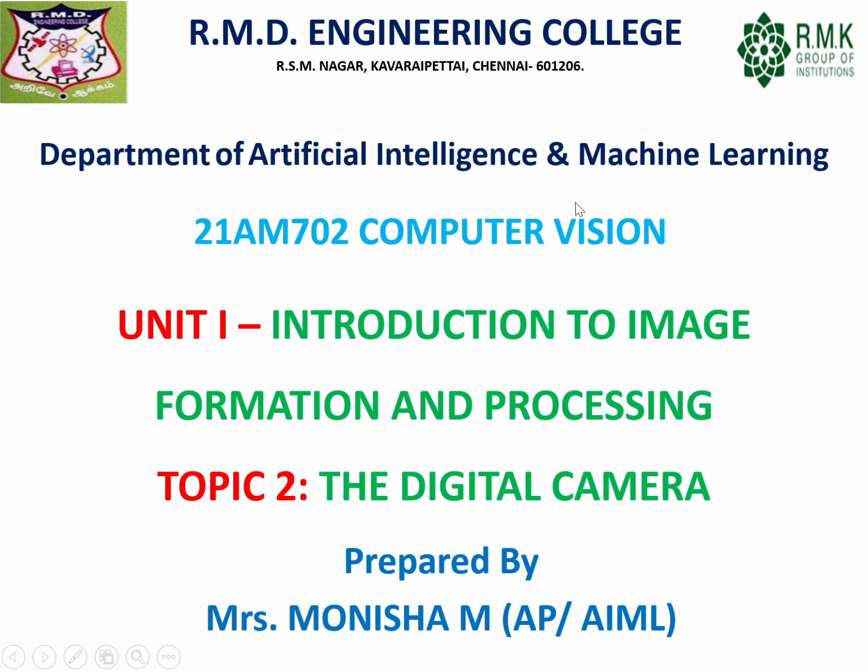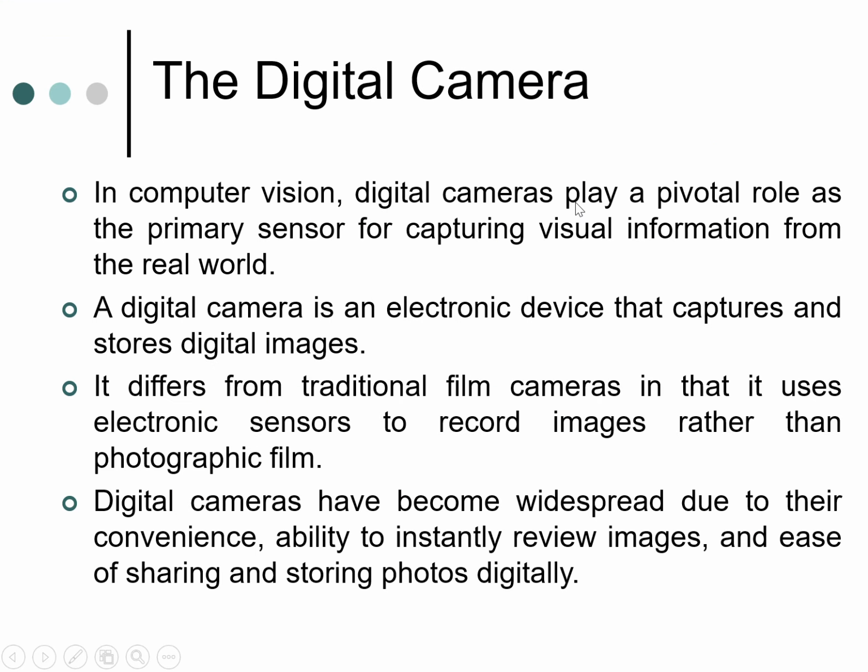The digital camera. First, let us discuss the digital camera in computer vision. A digital camera plays a vital role as a primary sensor for capturing visual information from the real world. It is an electronic device that captures and stores digital images.